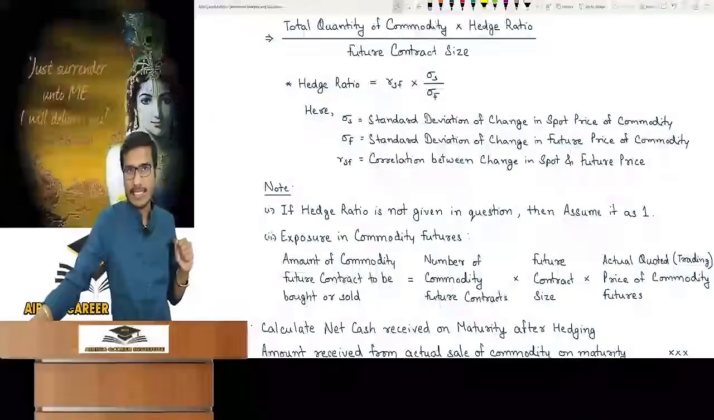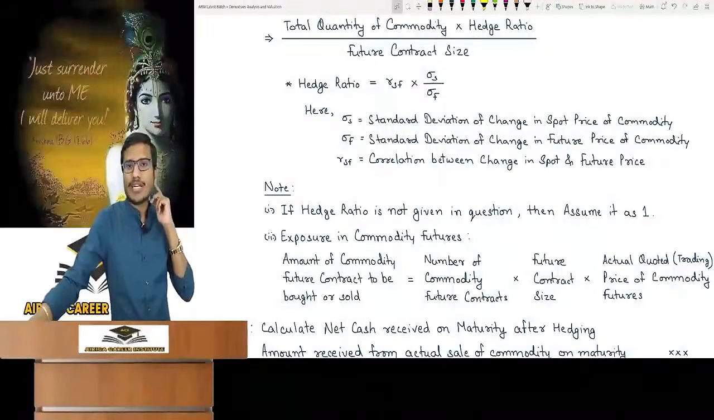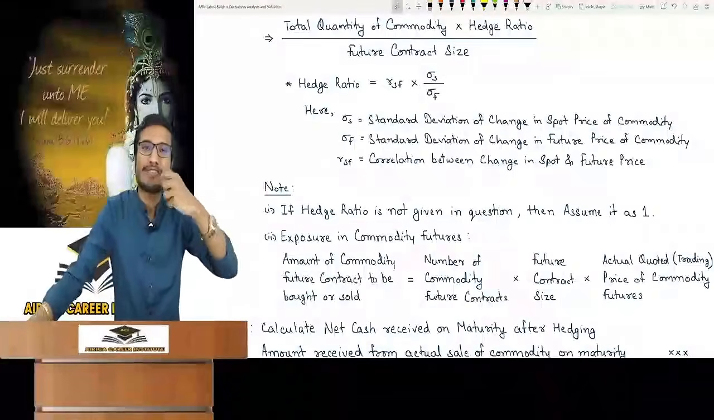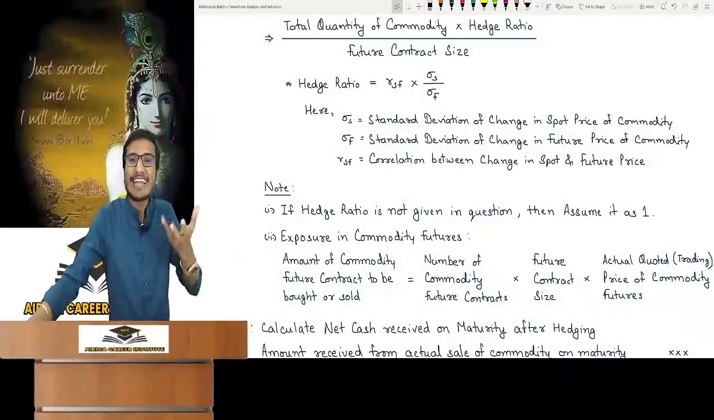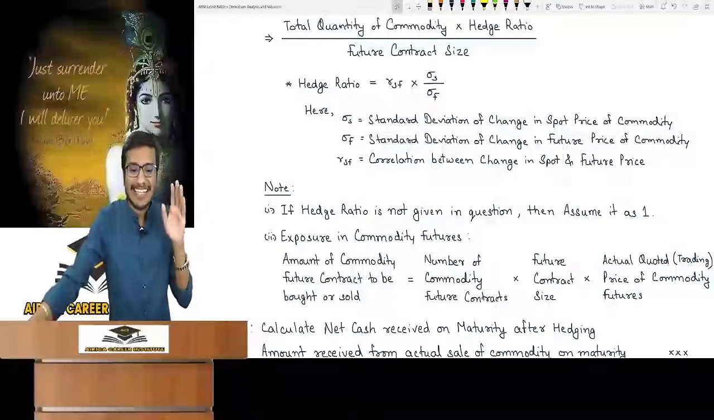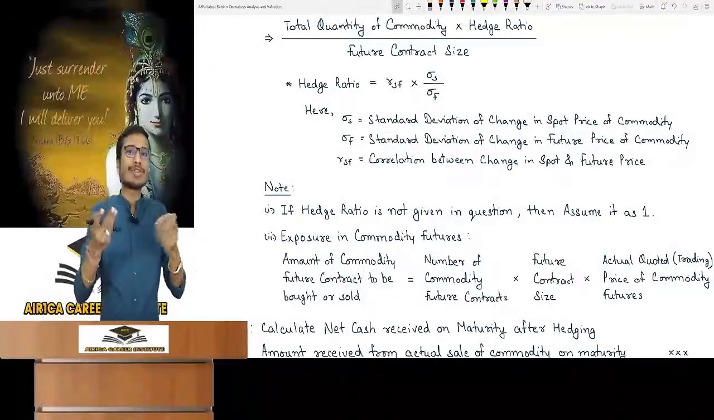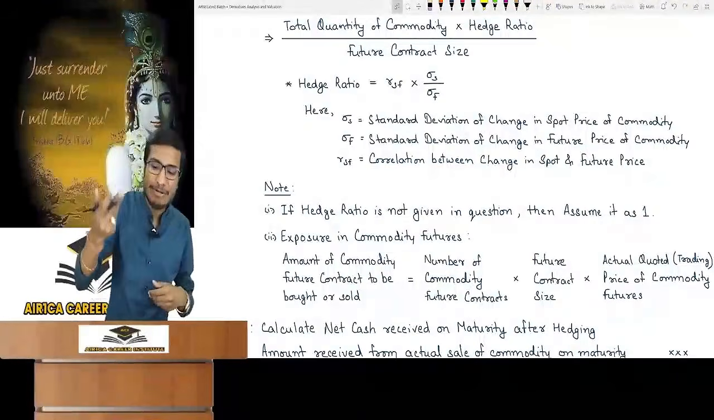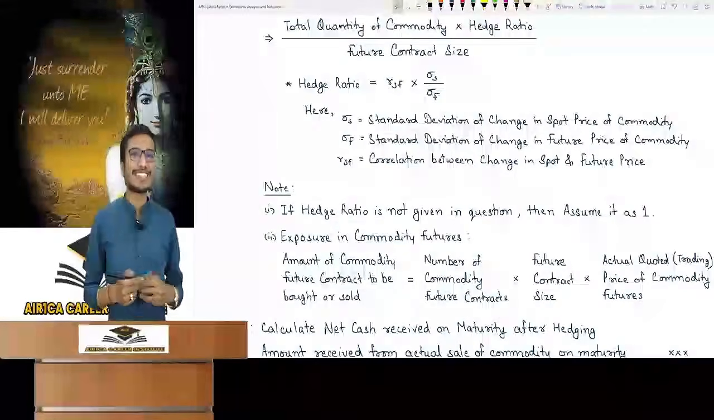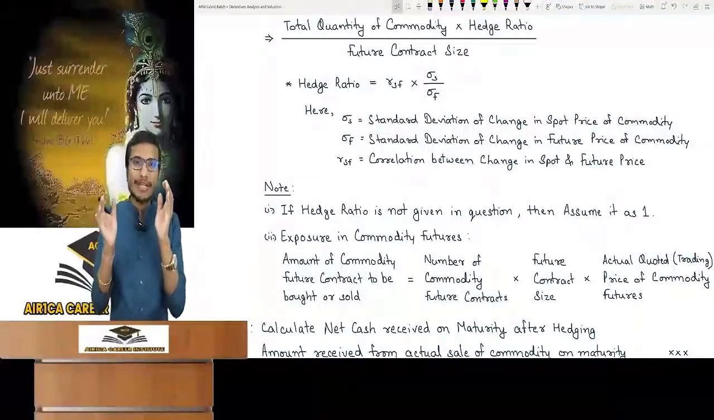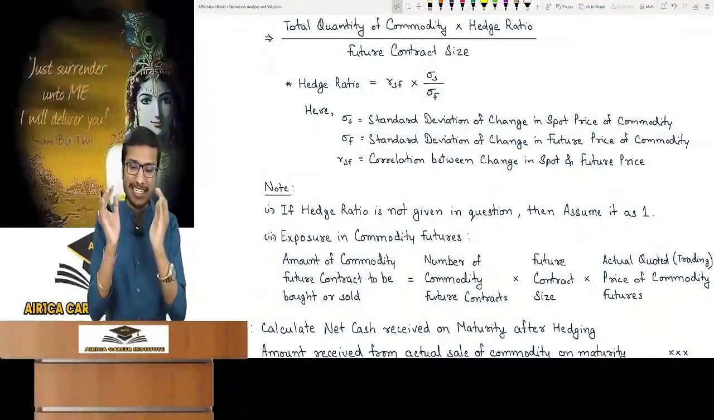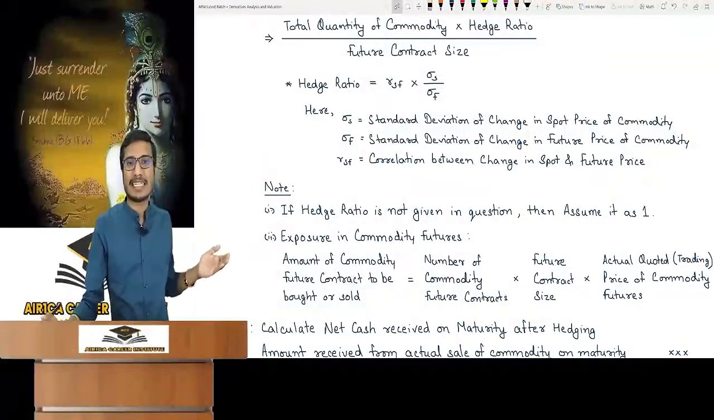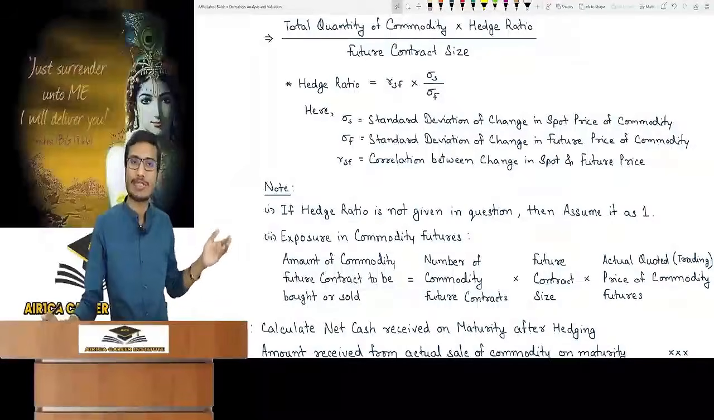Now see note 2 in step 2. Exposure in commodity futures. Sometimes it asks the amount of exposure in commodity futures. That is, what was the amount to sell or buy the contract. Here it is asking the value of contract, nothing else. Price of one contract into number of contracts. So number of commodity future contracts multiplied by future contract size into actual quoted trading price. If you multiply the actual quoted trading price by the contract size, then it will be one contract price multiplied by number of commodity futures. So it is just written in a different way.